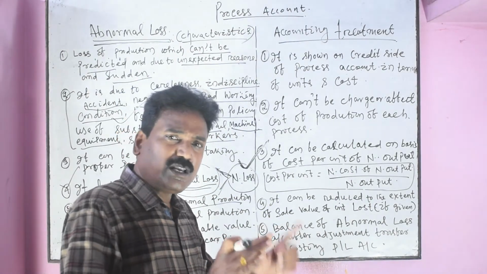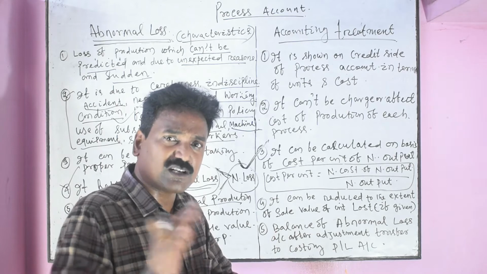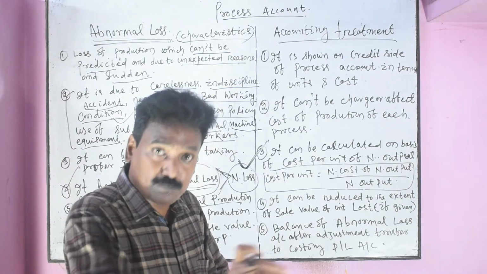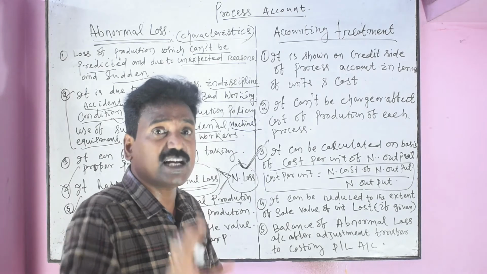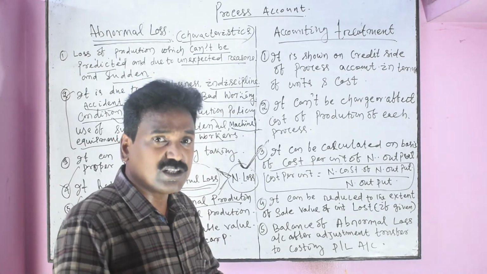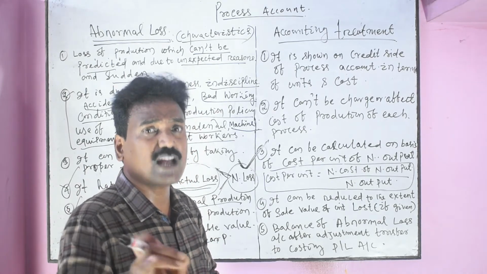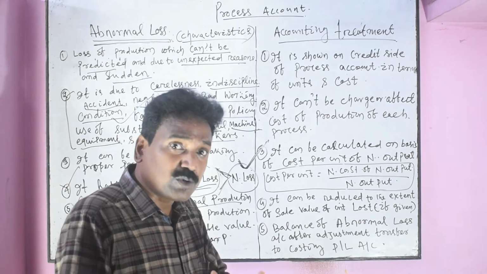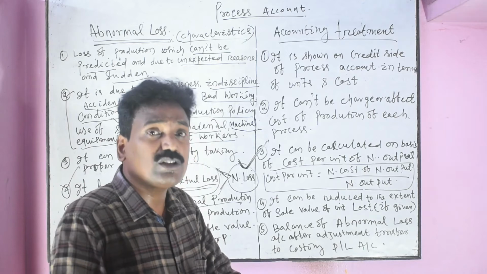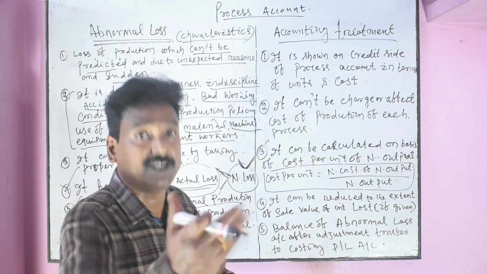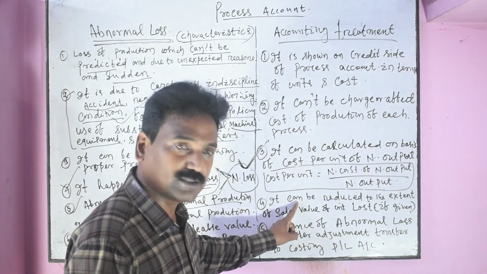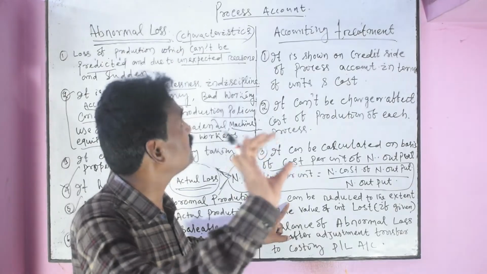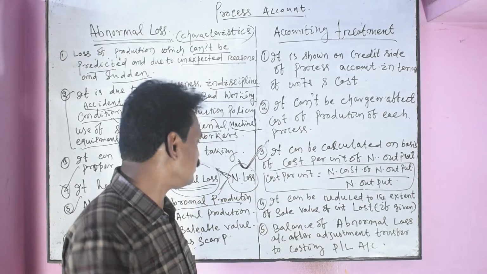Remember, every abnormal loss unit and cost can be reduced in terms of amount to the extent of its sale value, because every loss has some scrap value. If it is given in questions, then to the extent of sales value the abnormal loss amount will be reduced. That is a very important one. It will be shown in accounts form while preparing the abnormal loss account.